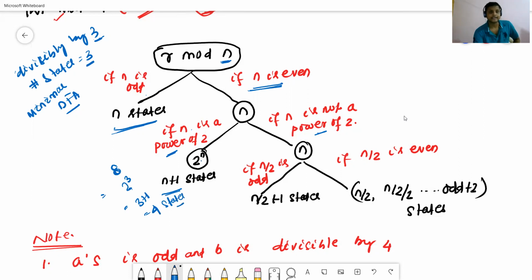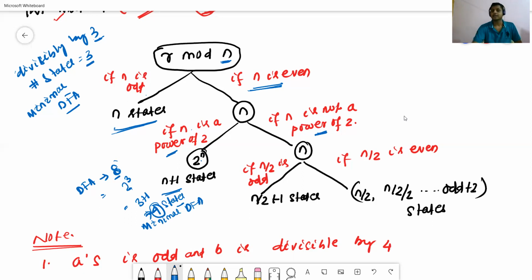That means if a DFA contains 8 states, in this case the minimal DFA contains 4 states. The minimal DFA will contain 4 states. In the next condition, if n is not a power of 2,